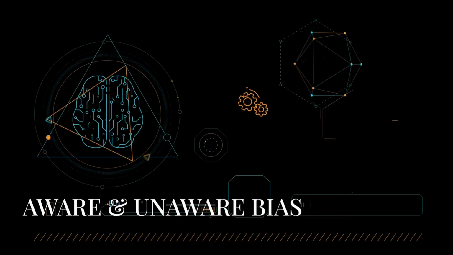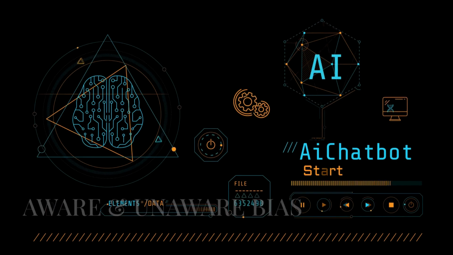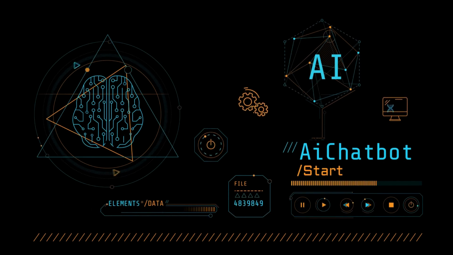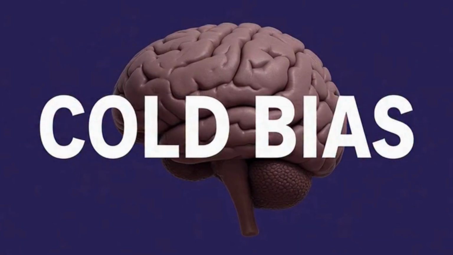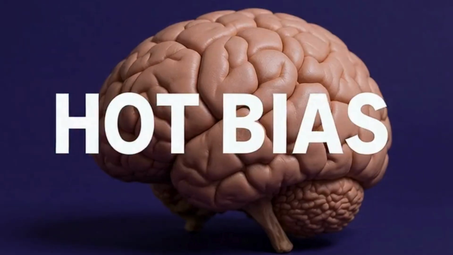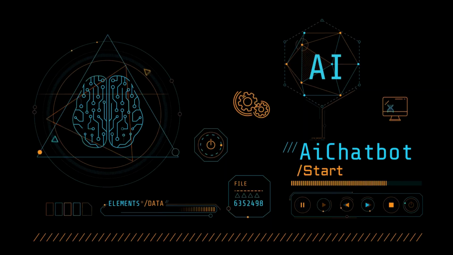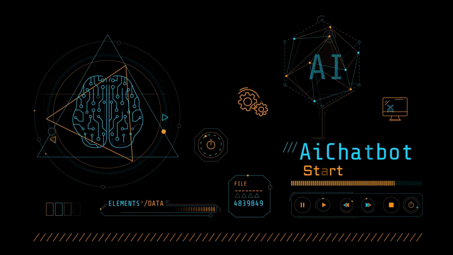Aware versus unaware bias. Some biases operate outside our awareness, often called cold biases. Others are hot biases, where we recognize the influence but still go along with it, like optimism or social pressure. Either way, the distortion happens automatically.